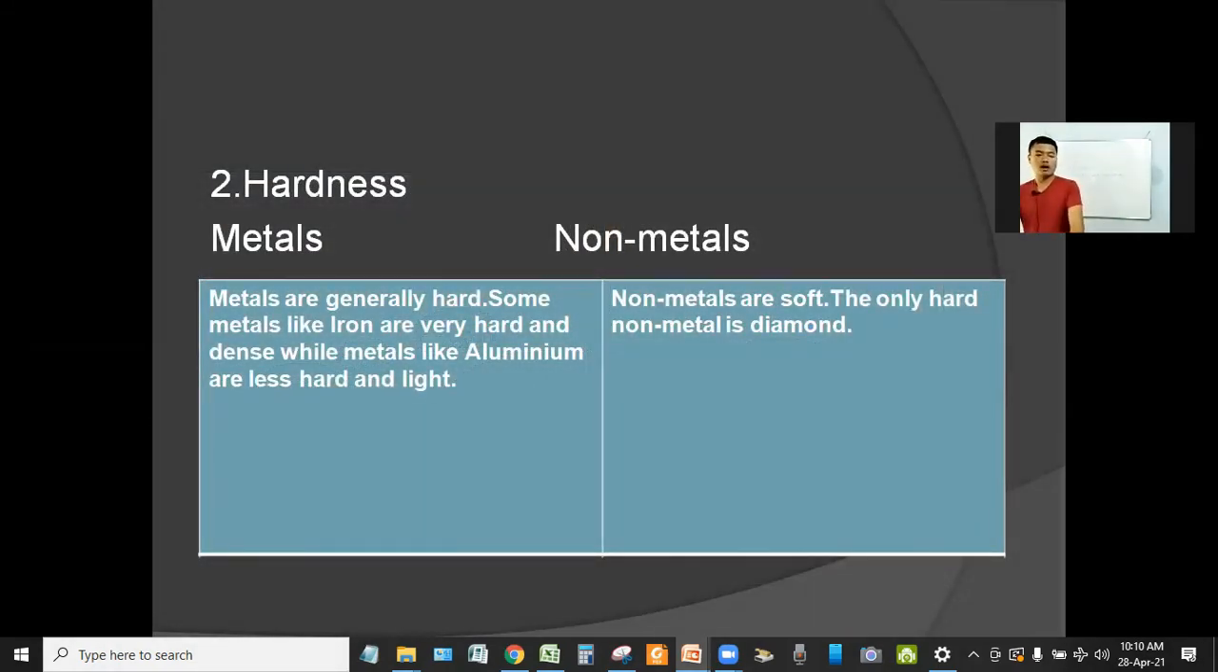Right. Now let's see hardness. We can see that metals and non-metals have different properties. Metals are generally hard. Most of the metals like aluminum, silver, copper, gold, etc., are very hard. And because of this hardness, they can be used for making different things. Non-metals are generally soft, except diamond. Diamond is a non-metal, a carbon, but it is very hard. Except diamond, non-metals are soft.